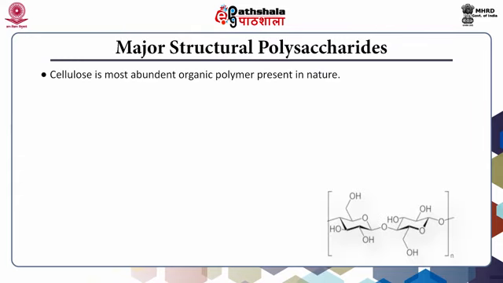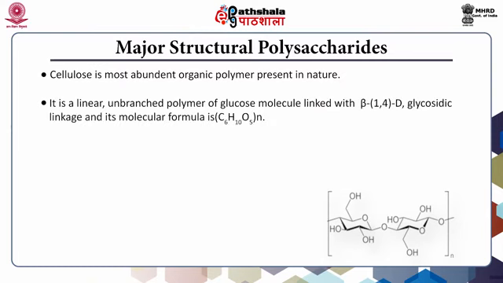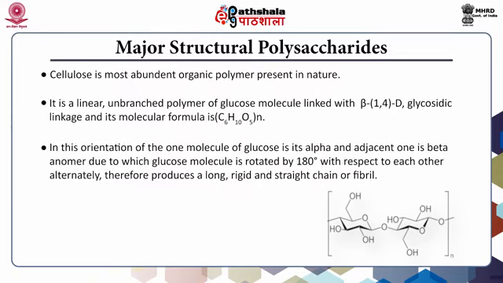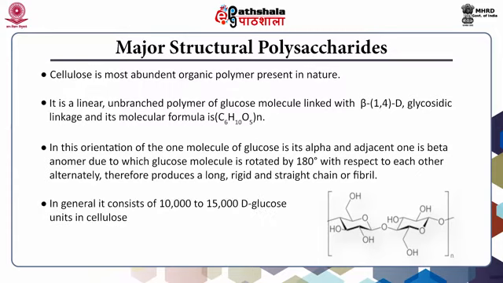Cellulose. It is the most abundant organic polymer present in nature. It is a linear unbranched polymer of glucose molecules linked with beta-1,4-D-glycosidic linkage and its molecular formula is C6H10O5N. In this orientation of the cellulose, one molecule of glucose is in its alpha and the adjacent one is in its beta anomer, due to which the glucose molecule is rotated by 180 degrees with respect to each other alternately, and therefore it produces a long, rigid and straight chain or fibril. In general, it consists of 10,000 to 15,000 D-glucose units in cellulose.